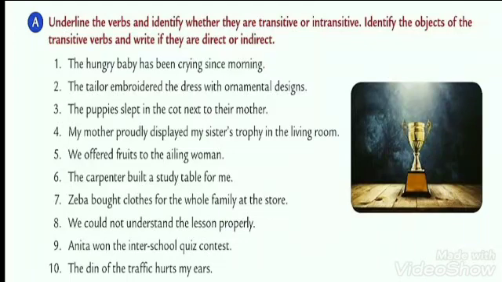Now let us do some exercises. What you have to do in this exercise, you have to underline the verbs. We very well know the meaning of the verb, that verb is an action word. So you have to underline the verb in the sentence, and then we have to identify whether that underlined verb is transitive or intransitive. Then after doing that, we also need to identify the objects of the transitive verb and write if they are direct object and the indirect object.